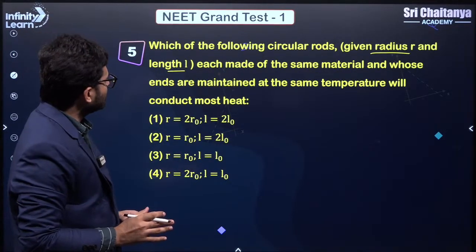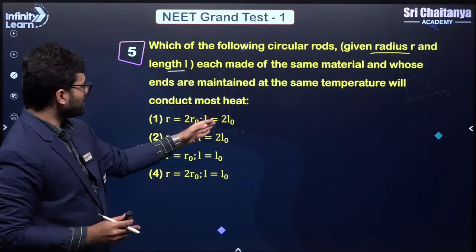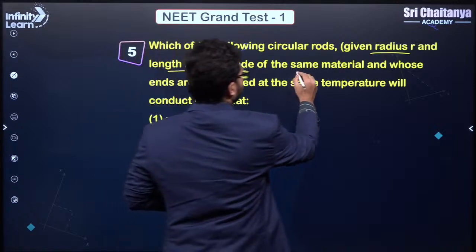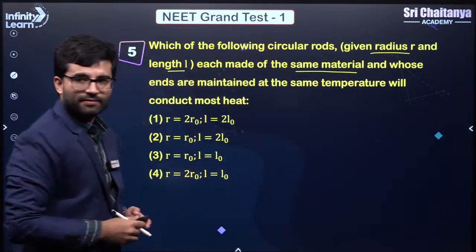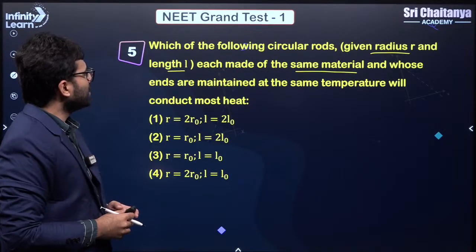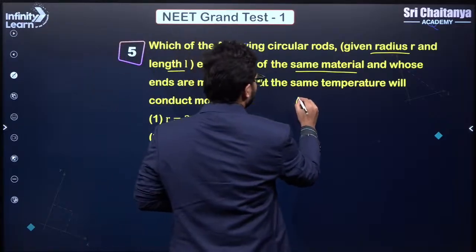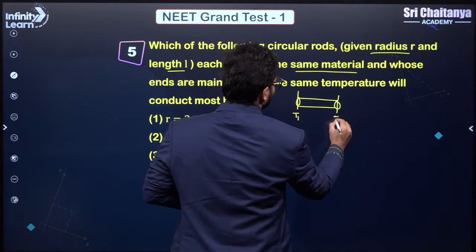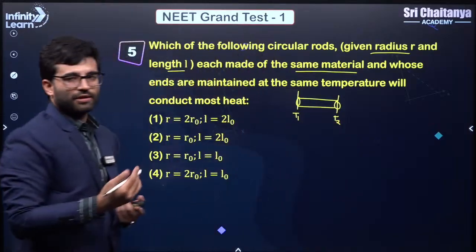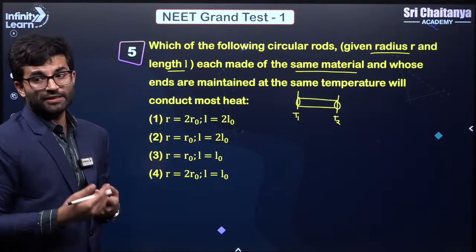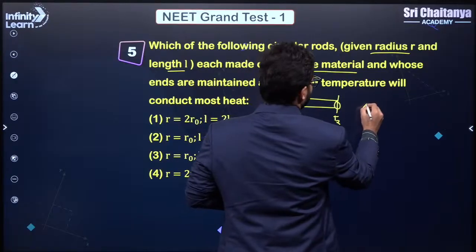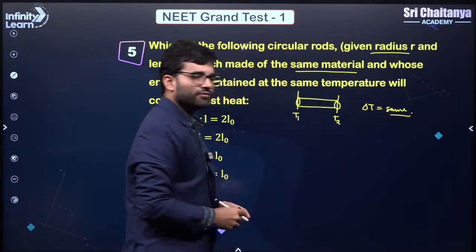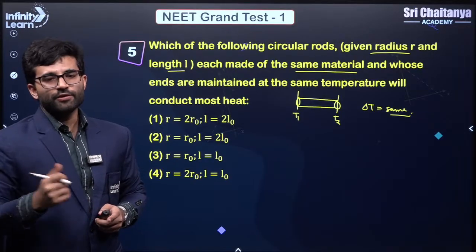So these are 4 rods which have different radius and different length, right? But they are of the same material, so K is same for them, and their ends are maintained at the same temperature. So if I make a rod like this, and let's say this temperature is T1 and this is T2, for all the 4 options you have to consider the same T1 and T2, which means that the temperature difference delta T is same for all of them. Understood?